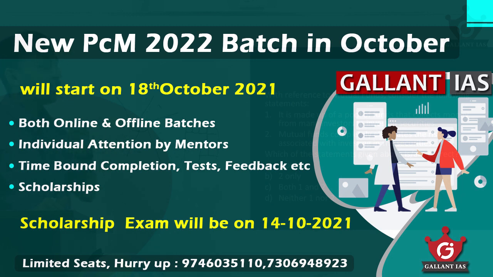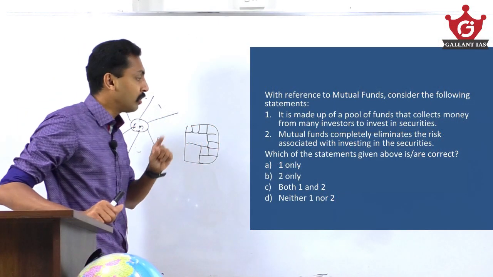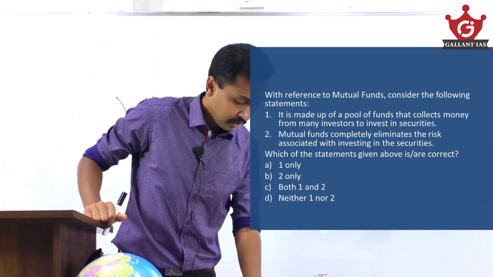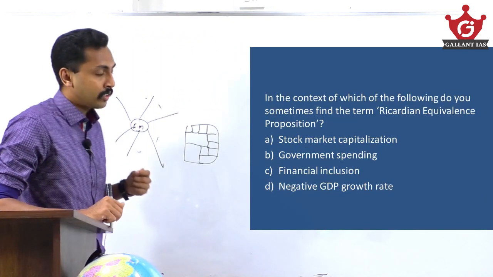So the second statement is wrong. It is an extreme statement. "Completely eliminates", that term makes the statement wrong. So the answer is option A, 1 only. Then let's move on to the next question.